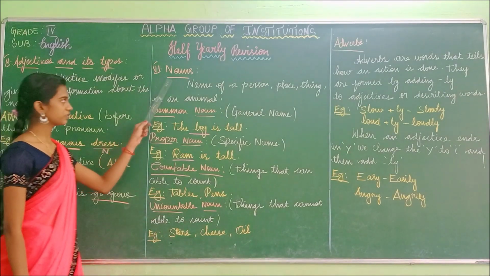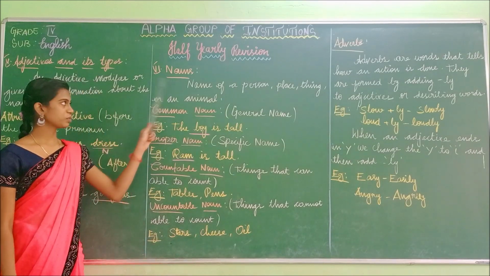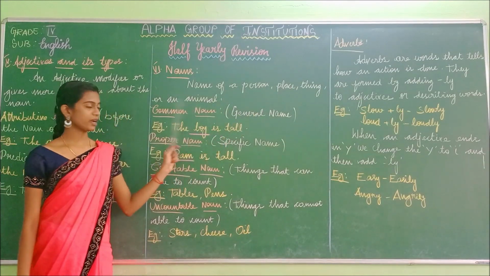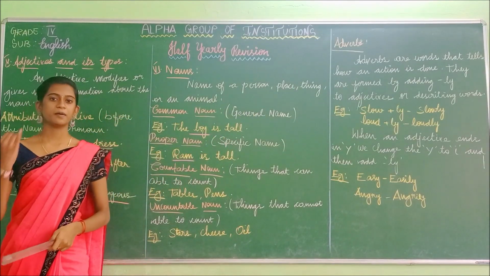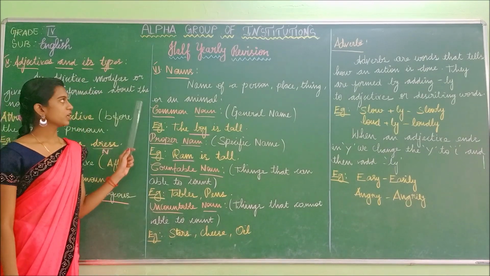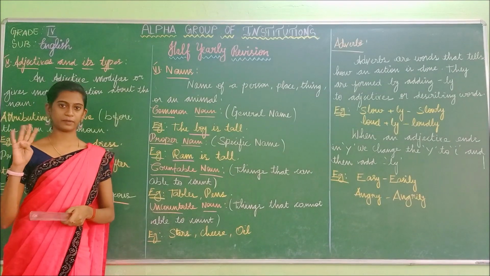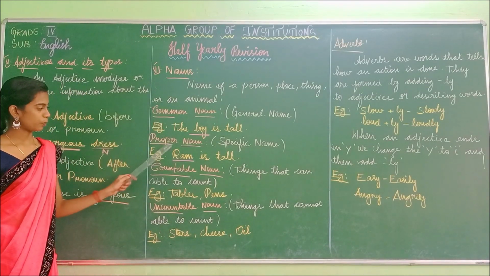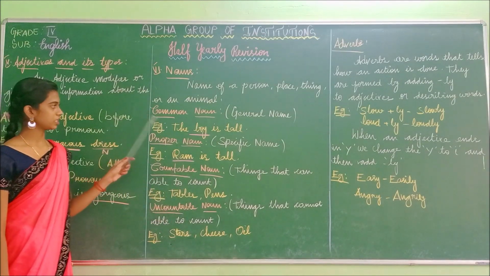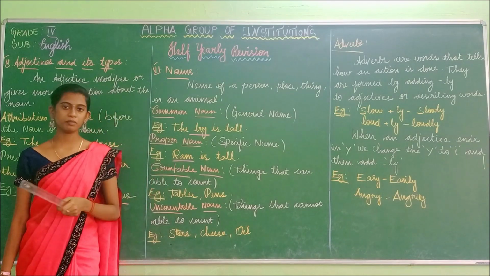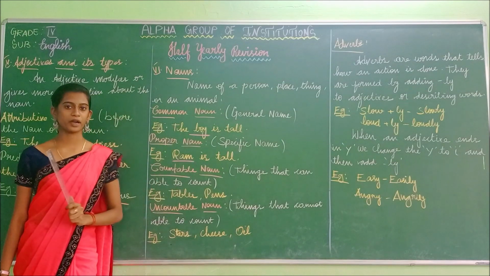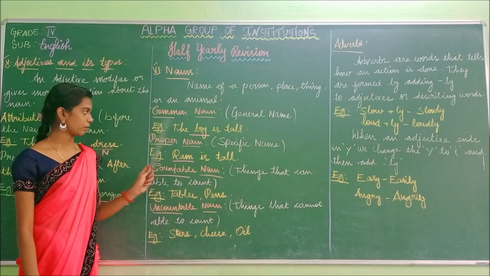Okay, next we are going to see about nouns. What is meant by noun? Noun is the name of a person, place, thing, or an animal. In nouns we have seen four types. What are they? Common noun, proper noun, countable noun, uncountable noun. Now let us see what is meant by common noun. Common noun means mentioning the general name.